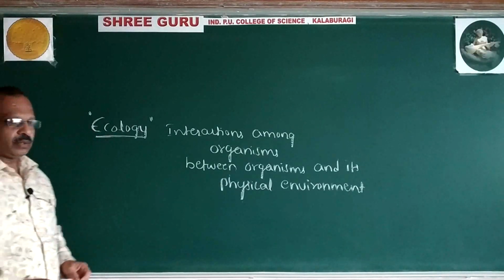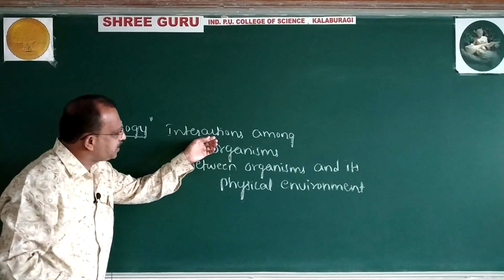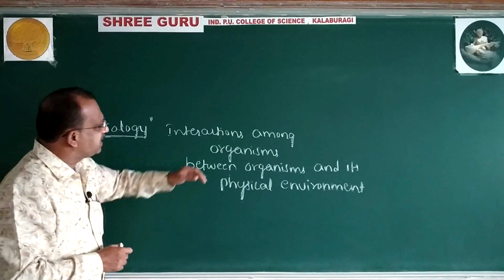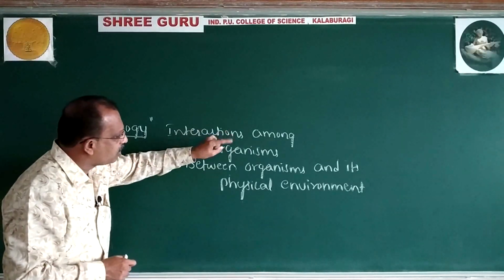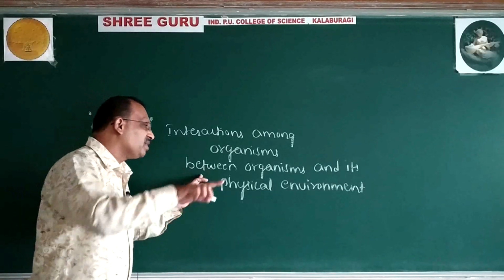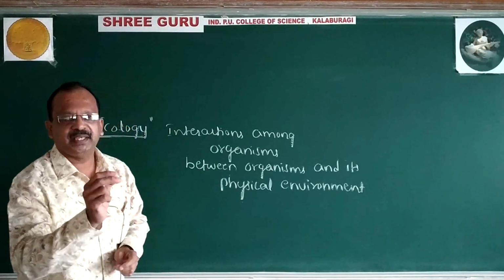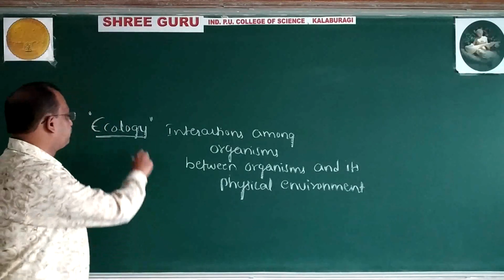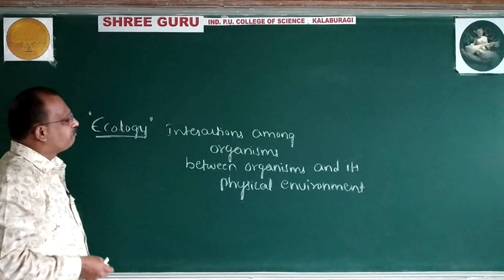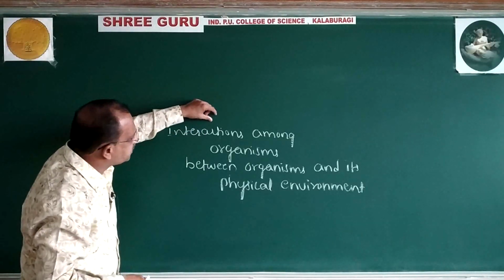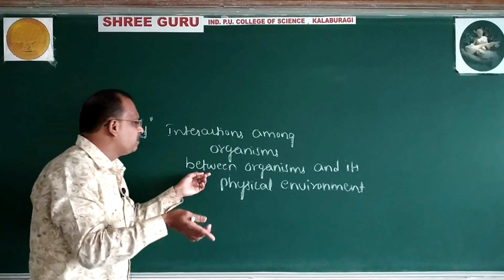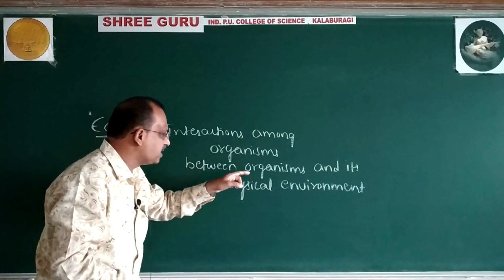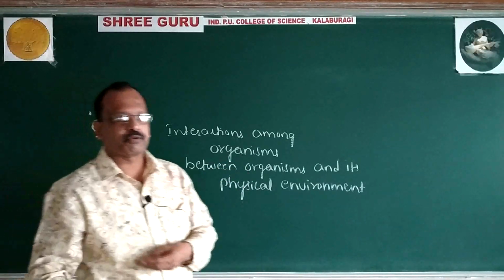It is a branch of biology which deals with the study of interactions among organisms and between organisms and their physical environment.